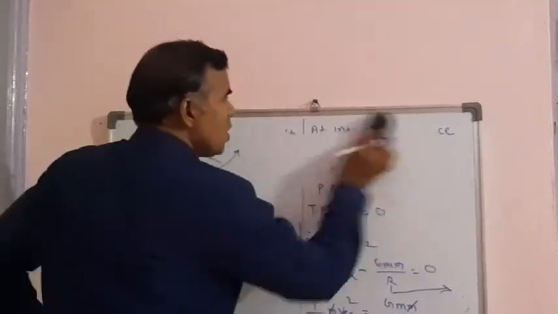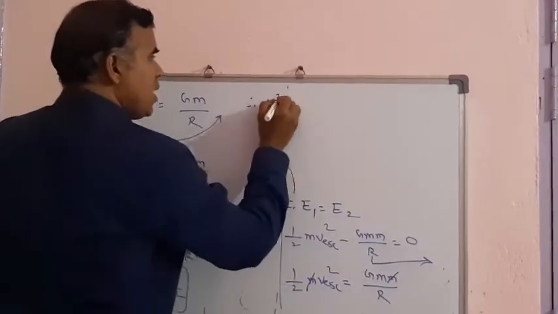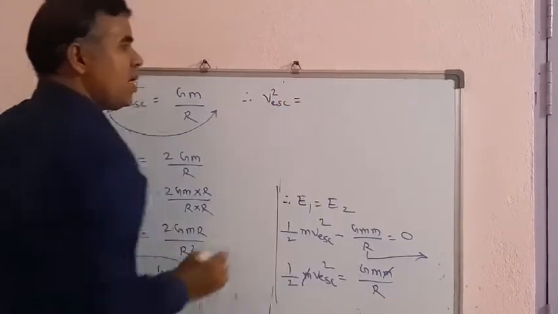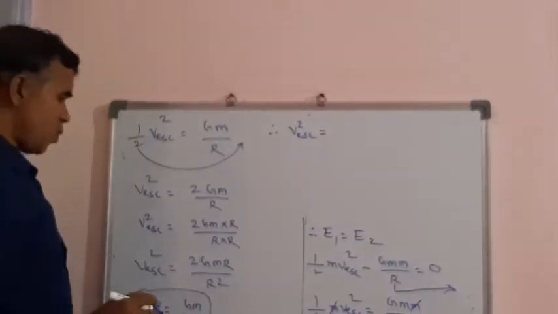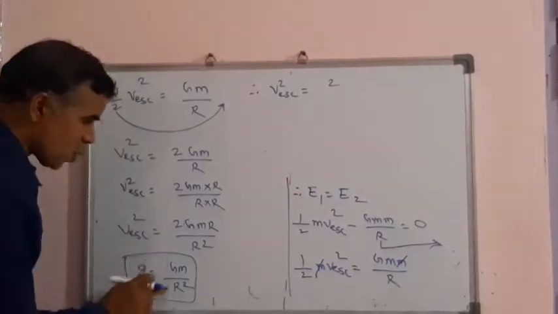We get v escape velocity square equals 2 GM upon r square.